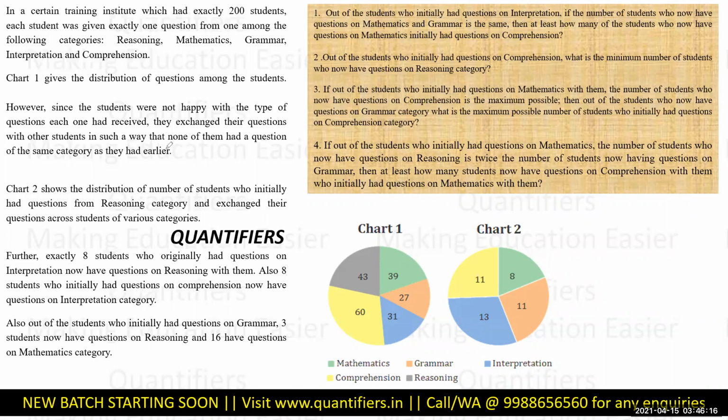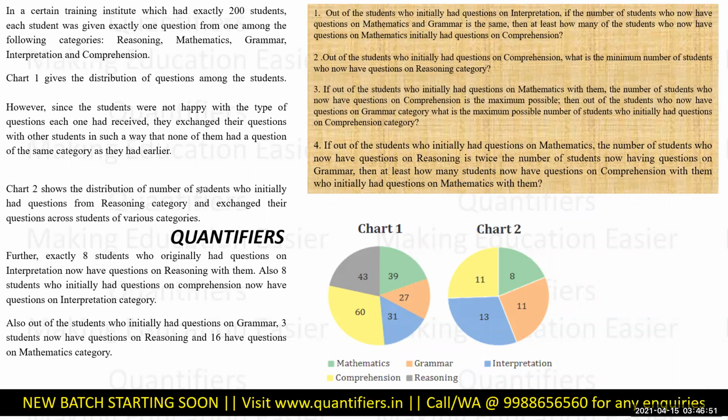Chart 1 gives the distribution of questions among them. However, since the students were not happy with the type of questions each one had received, they exchanged their questions with each other in such a way that none of them had a question of the same category as they had earlier. What do we mean by that? कि जो 39 बच्चों को मैथ का क्वेश्चन मिला था, these 39 have exchanged their questions with grammar, comprehension, reasoning, and interpretation in such a way that all these 39 students have the questions from these areas now. Everything is changed.